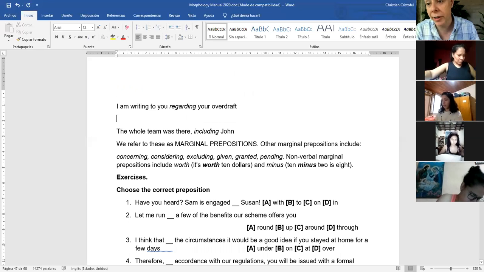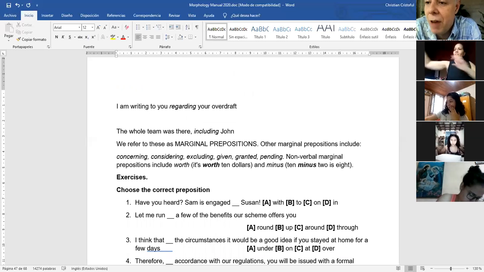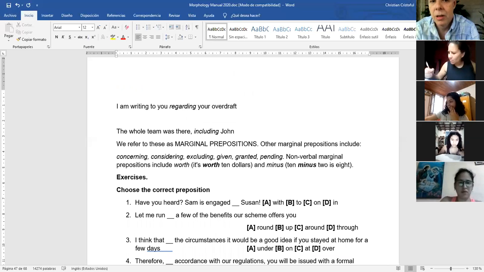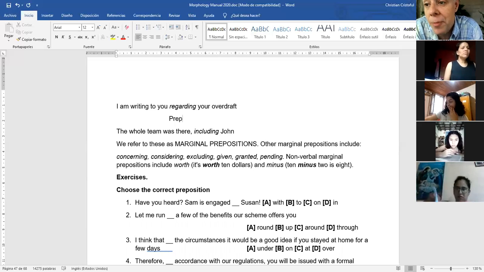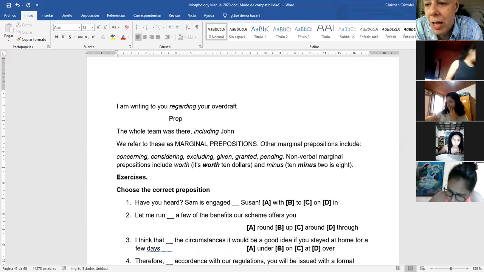To regard is a verb. But in this case, this is not a verb. The verb is writing. Writing is the verb of the sentence. Regarding is a preposition, not a verb. Okay. Notice, how do we know? Well, the verb has an ing form and is not present continuous.